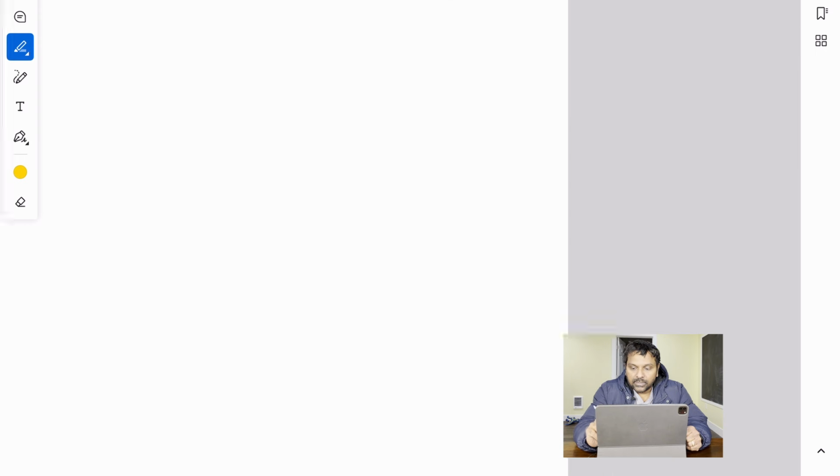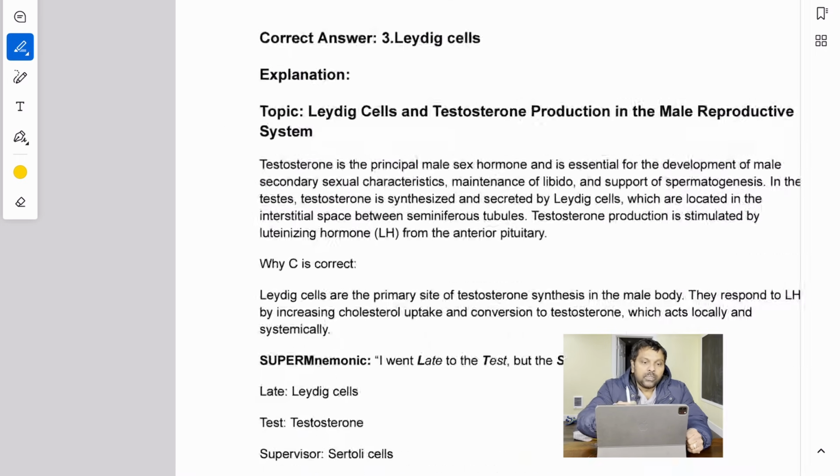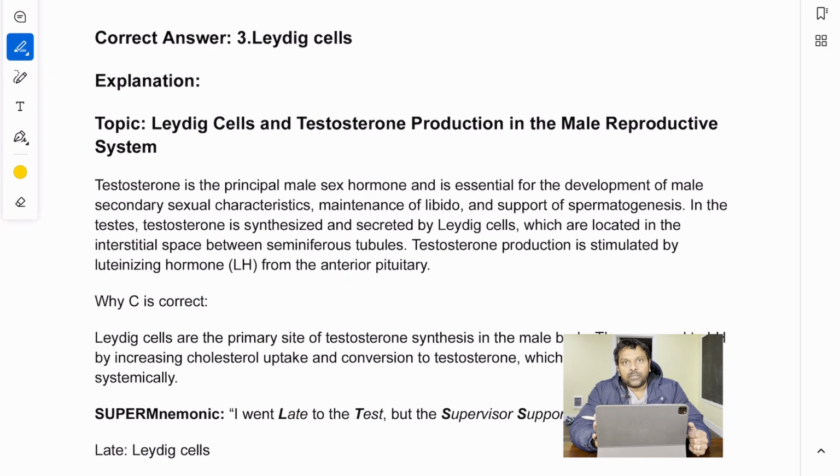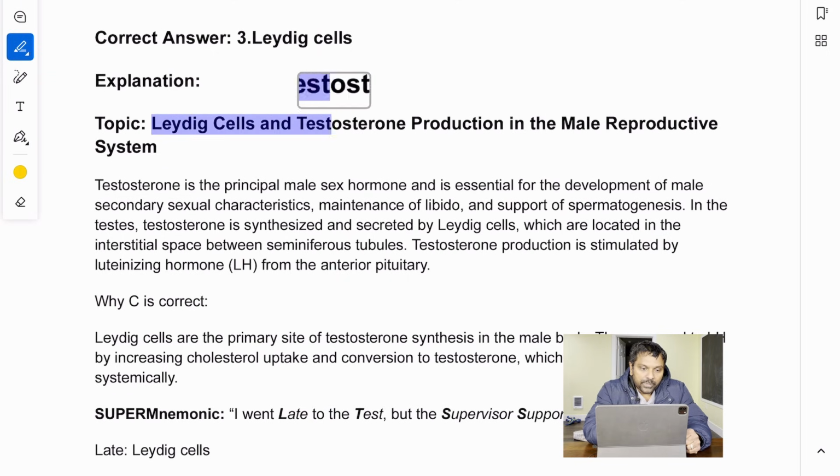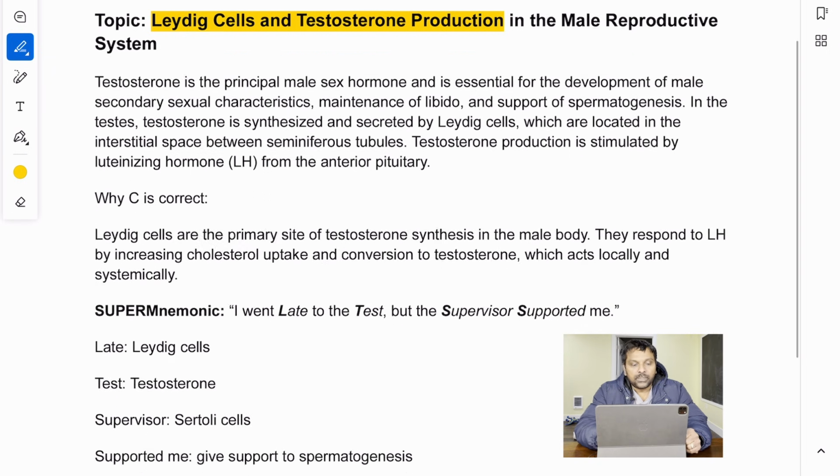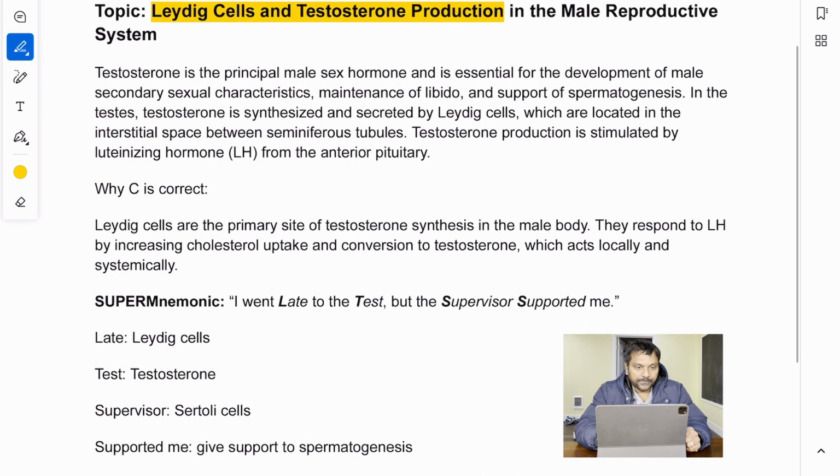Let us discuss this topic. And what is the topic here? Leydig cells and testosterone production. All right, that is the topic. Know the topic. As I said, if you know the topic, that makes a lot of things easy on your mind.